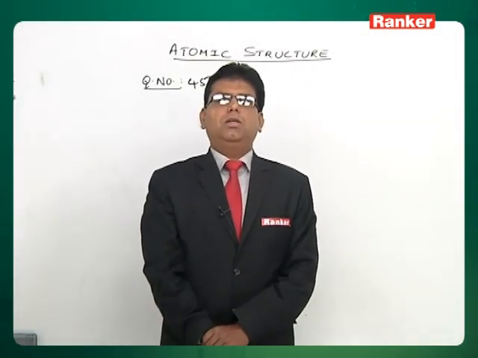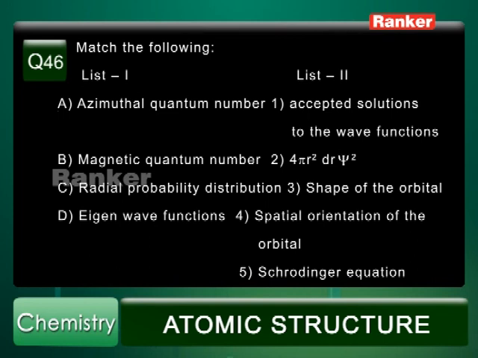Let's go to question number 46. In this, on the left side, it is given about the quantum numbers and wave functions. On the right side, corresponding characteristics are given. Azimuthal quantum number relates to the shape of the orbital. So A must be correlated with the shape of the orbital. A must be 3. Magnetic quantum number is related to spatial orientation. So B must be 4.